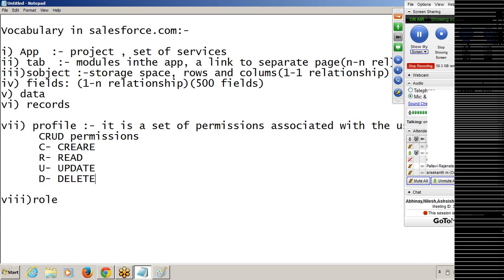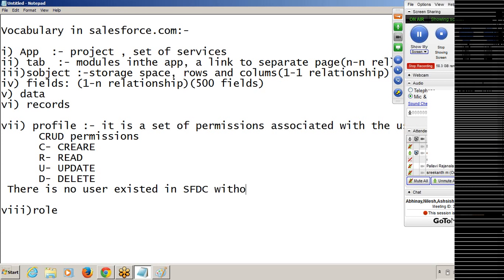In Salesforce.com, there is no user that exists without a profile. No user exists in Salesforce.com without any profile.